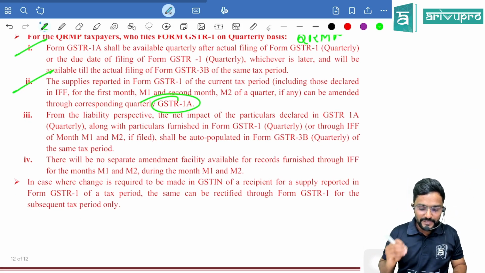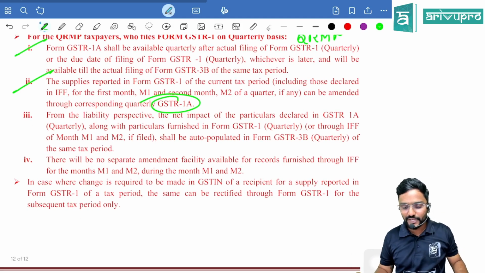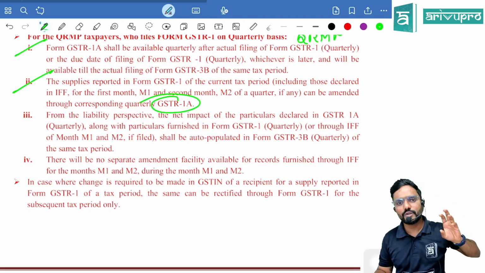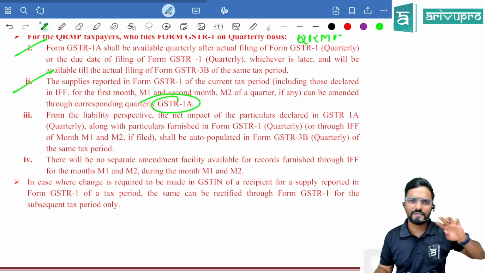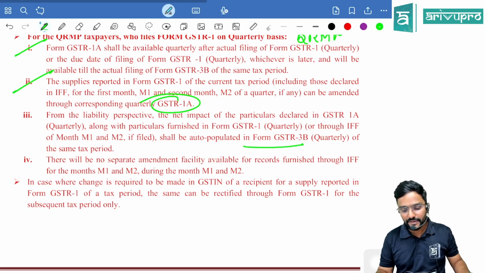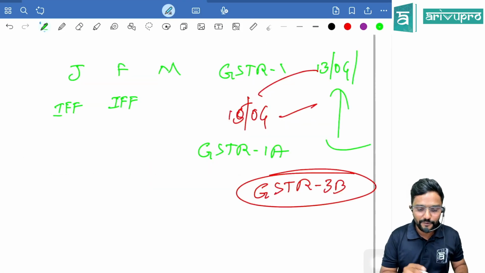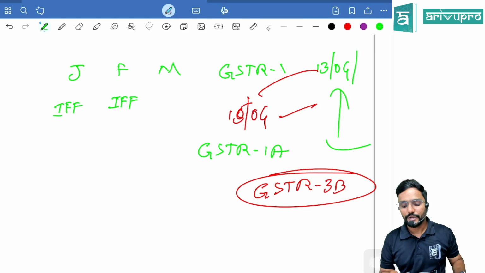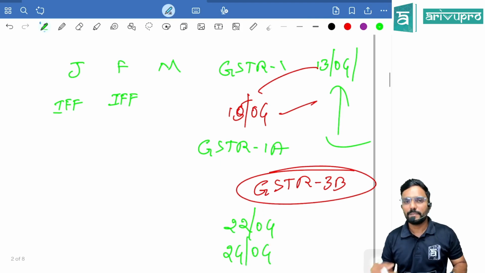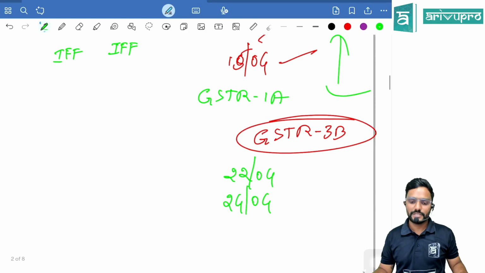From the liability perspective, the net impact of particulars declared in 1A quarterly along with the particulars furnished in GSTR 1, whether quarterly or through the invoice furnishing facility for the first 2 months, shall be auto-populated in GSTR 3B of the same tax period. That is the GSTR 3B for the Jan, Feb, March quarter. You have to file it on or before 22nd April or 24th April, depending upon which state you are registered in.